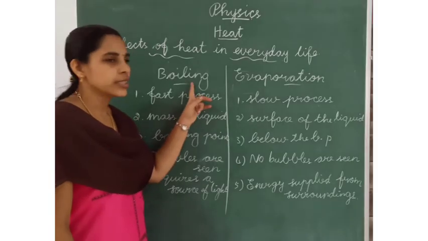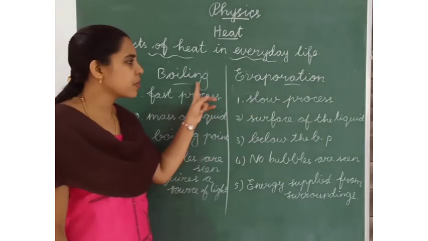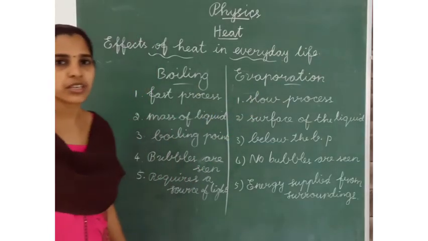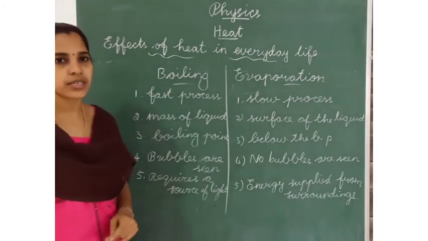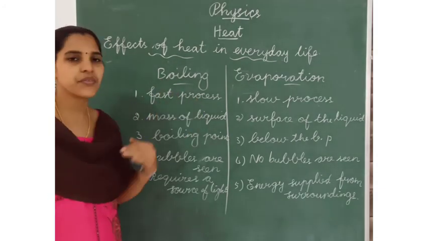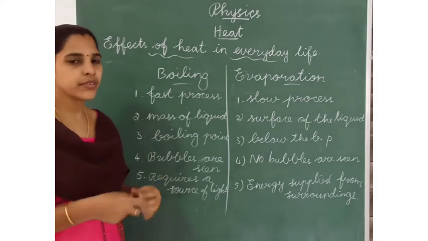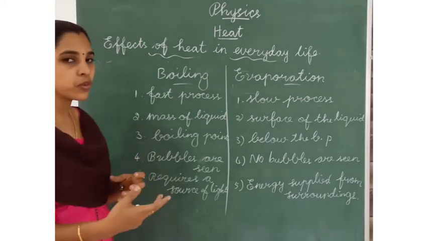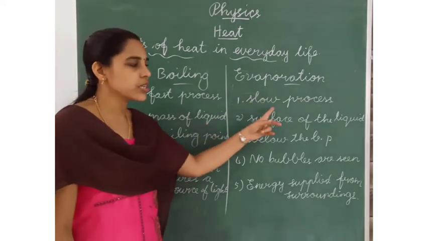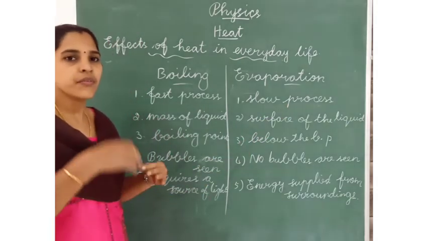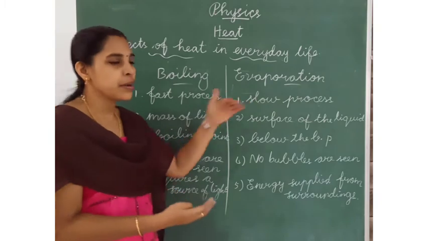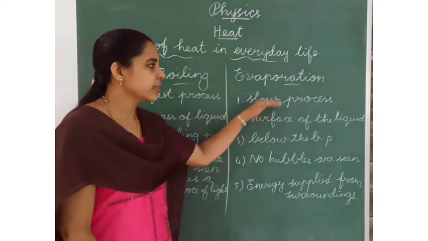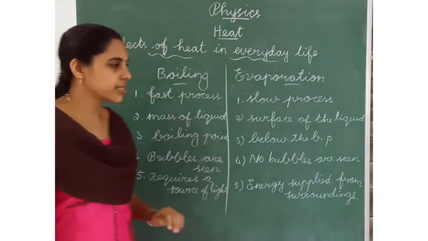Now we can see the difference between boiling and evaporation. Boiling is the fast process. When we give the fire, the process moves faster and it starts to boil. Evaporation is the slow process. Below the boiling, the evaporation process is considered.